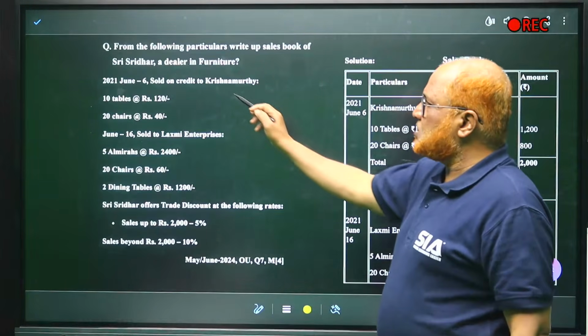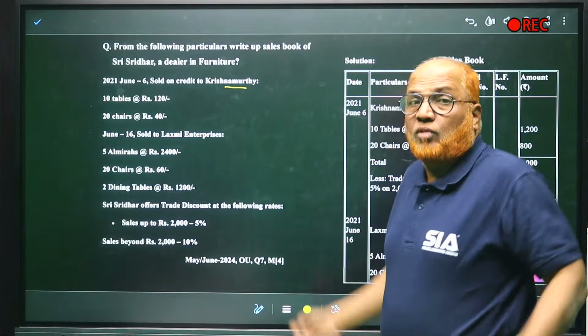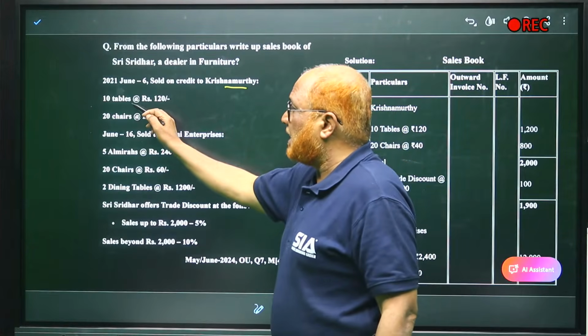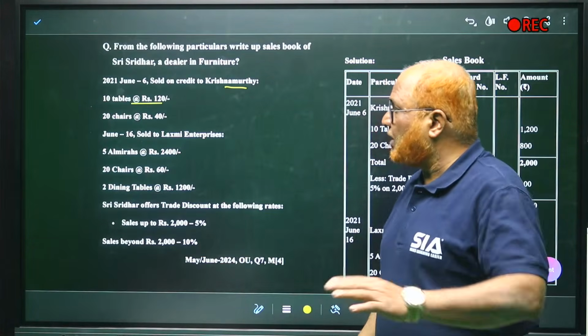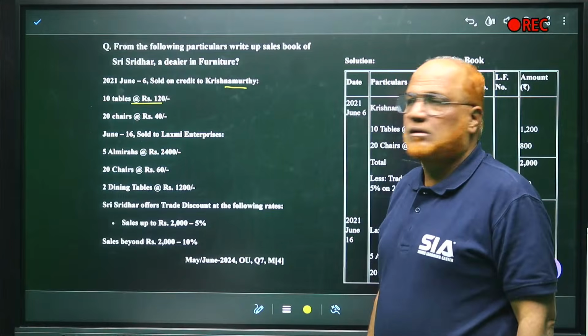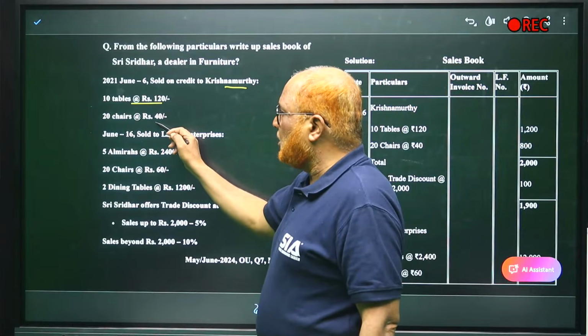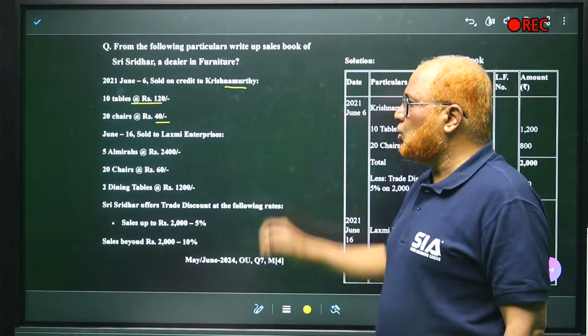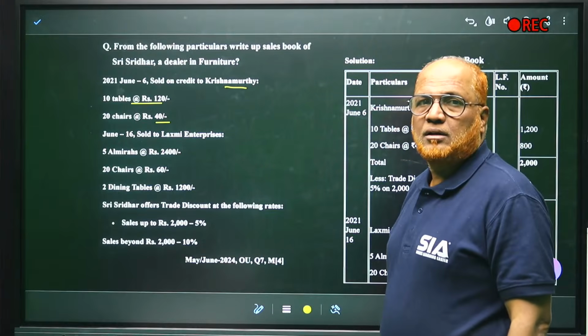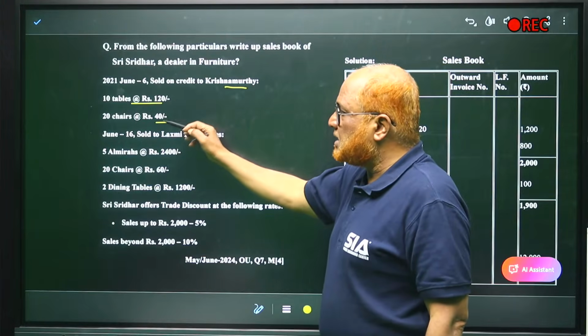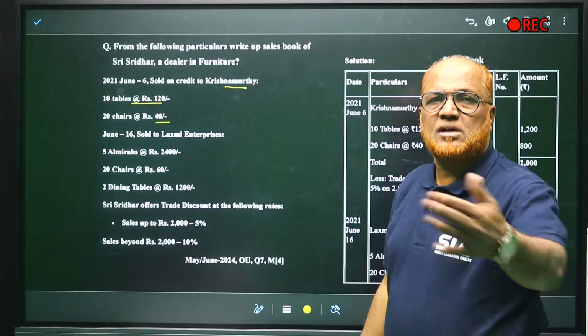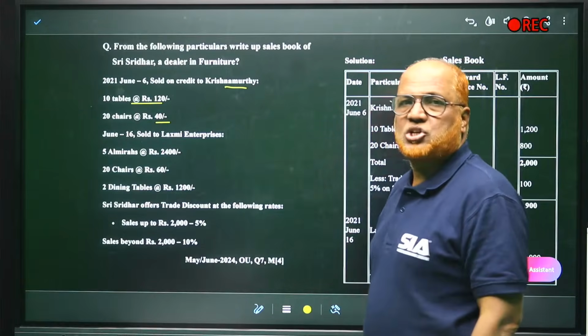First transaction is sold goods to Krishnamurthy. So what we have sold, 10 tables at the rate of 120. So 120 into 10, 1200. Similarly, 20 chairs into 40, 800. So 1200 for tables, 800 for chairs. These are the sales to Krishnamurthy.